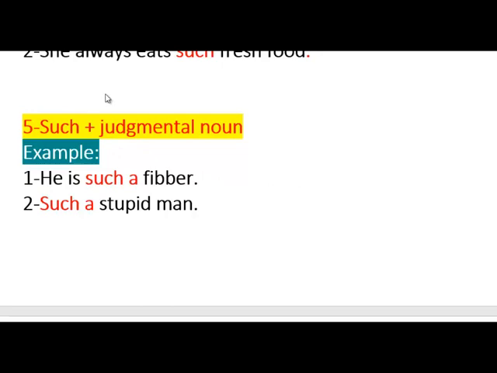Such can be followed by a judgmental noun. Examples: he's such a fibber. Such a stupid man. It's you judging someone with a sentence using such and a noun, judging him of being a fibber or a liar or being stupid, which is not really recommended, but it's just part of the formats for such.